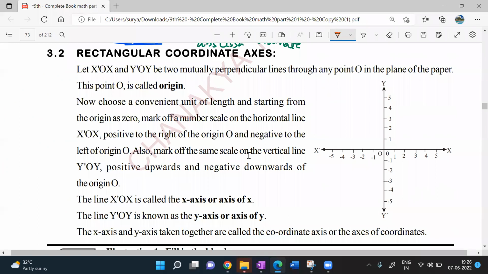Now, rectangular coordinate system. Sir, I have a doubt. If we take x as two values, -1 and 0, and substitute them to get y, we get two answers. If x is -1, y is this, and if x is 0, y is this. We have to mark two different points. How to mark? Where to mark? I'll explain further. Don't worry.